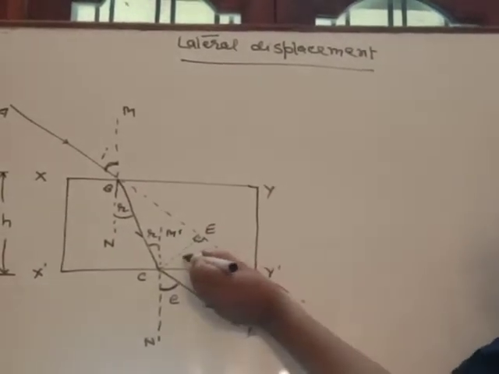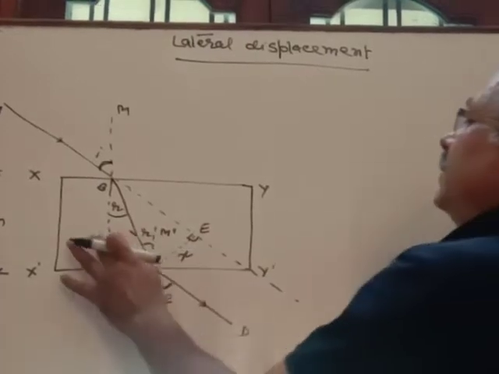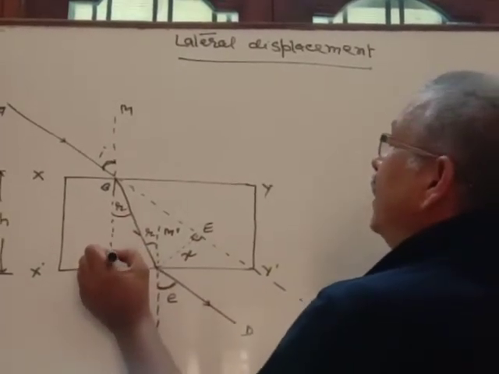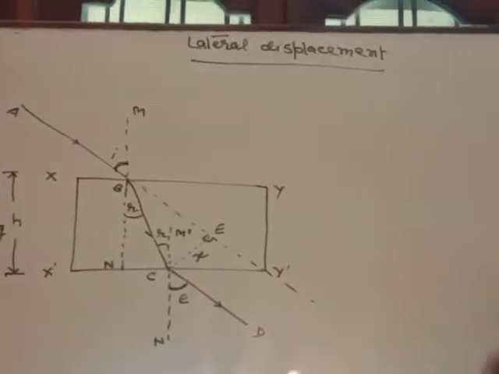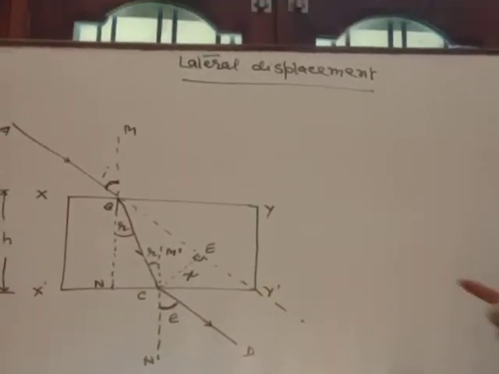This CE is called lateral displacement. Its derivation is not in your syllabus, but today we will derive it. Let's see on what factors it depends.